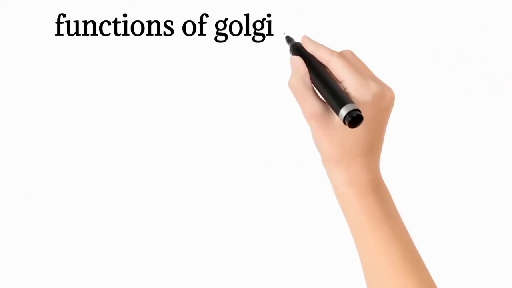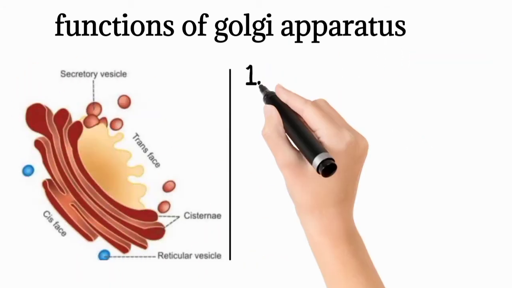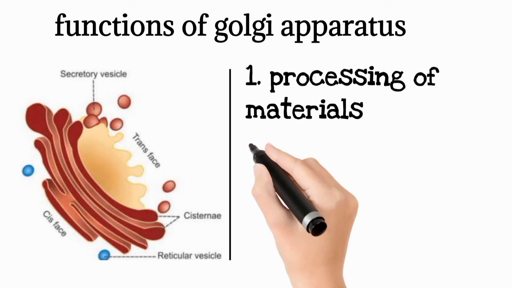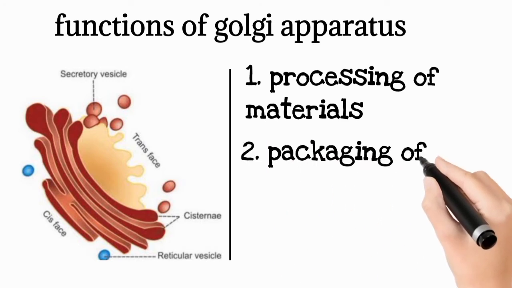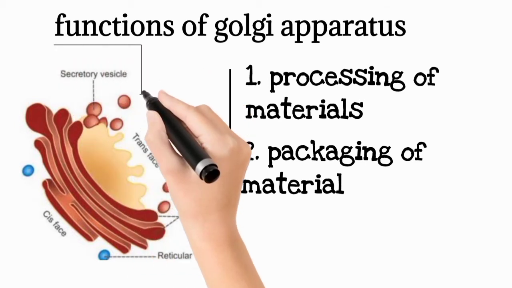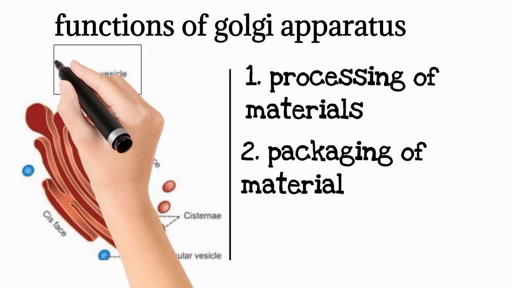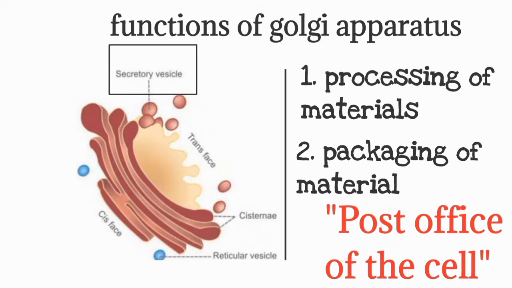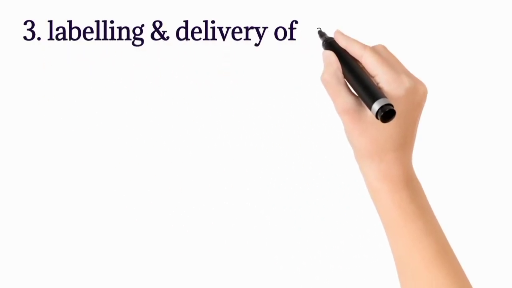Coming to the functions of Golgi apparatus, glycoproteins and lipids are modified and processed. Second function is packaging of materials. All the processed materials are packed in the form of secretory granules, secretory vesicles and lysosomes, which are transported either out of the cell or to another part of the cell. Because of this, Golgi apparatus is called the post office of the cell. Third function is labeling and delivery of materials.